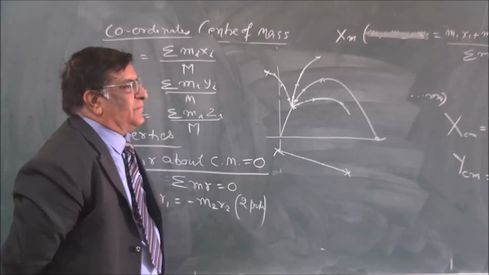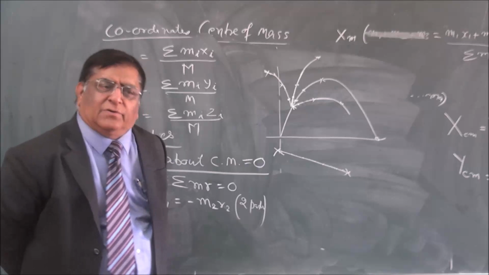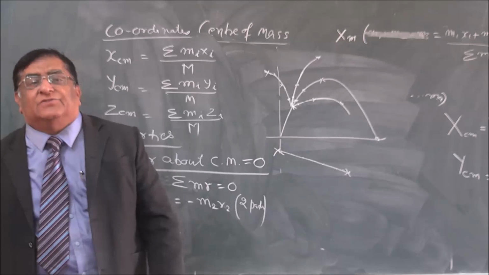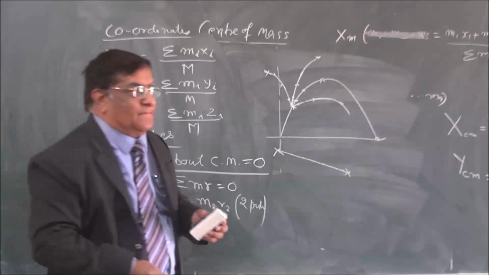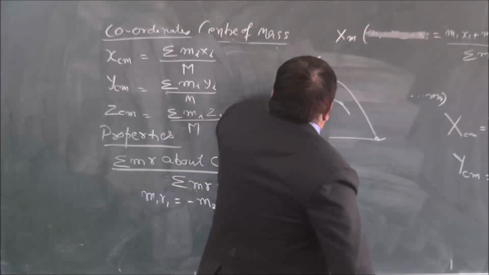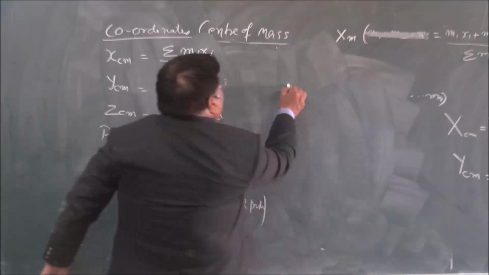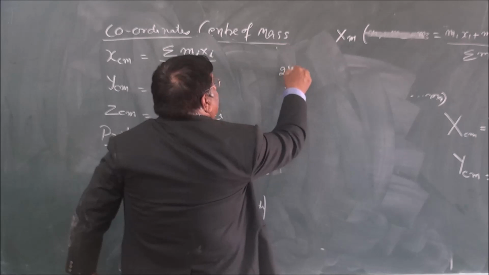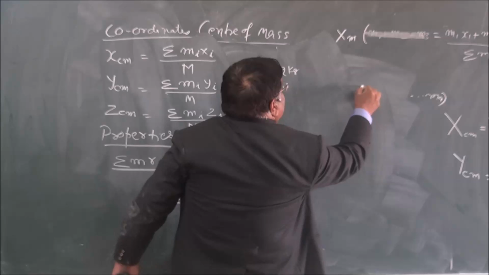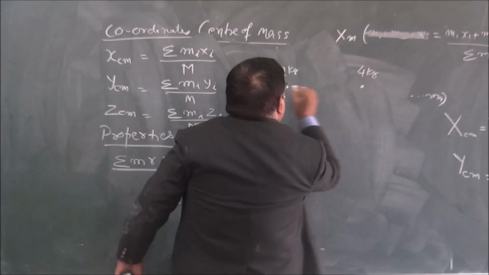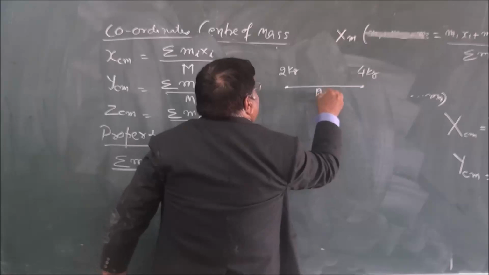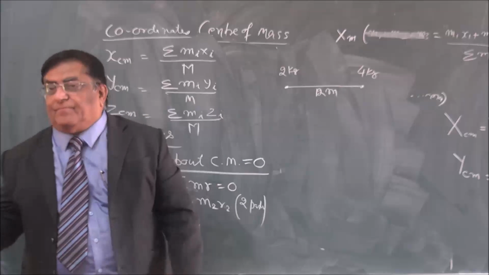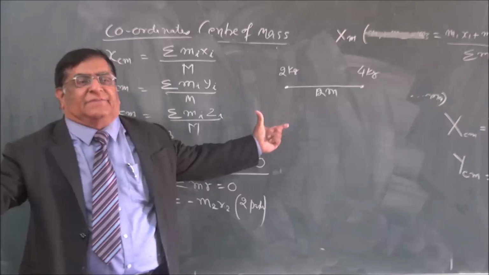So this is about something you have written, that sigma mr is equal to 0. So this is about center of mass. Now the only thing left is formulation and solving problems in center of mass. So let us say this is a mass of, say, 2 kg. This is 4 kg. There is a distance here, 12 meter. Find the center of mass. This is the simplest one. How can we find the center of mass of this system?